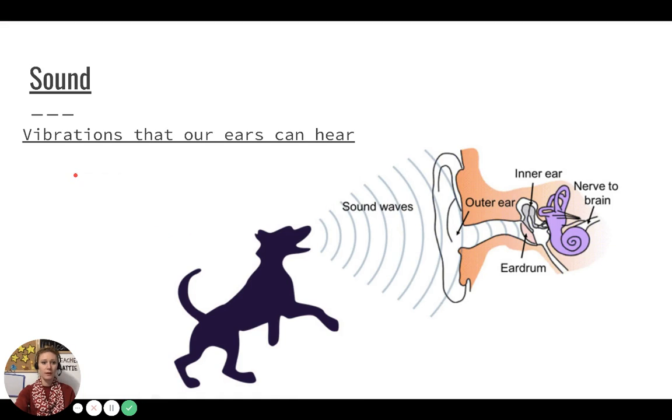Sound is the vibrations that our ears can hear from the air. For example, this dog produces sound waves that enter our ear, vibrate the eardrum and the inner ear bones, and send a message to the brain.